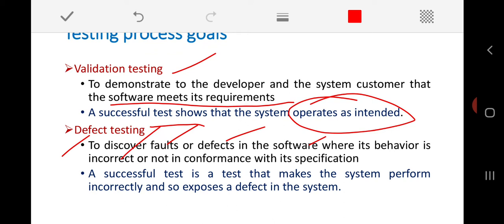We say our defect testing is successful if and only if my software system performs incorrectly. At that time we can say that yes, our defect testing is successful. So that's very important. These are the two important goals of software validation or testing.